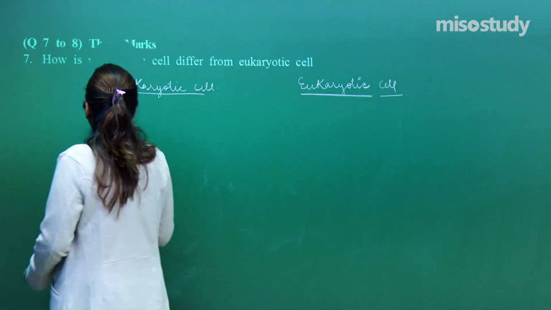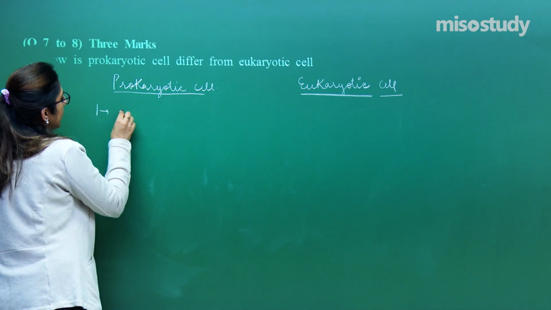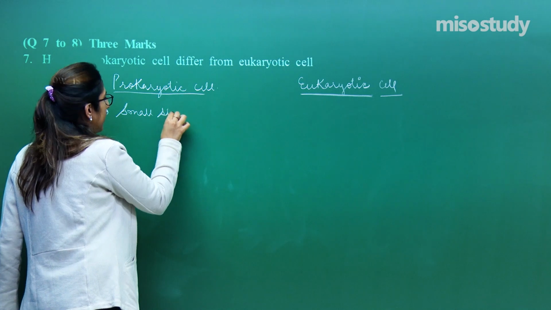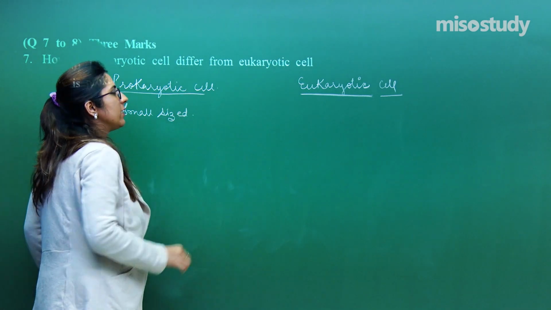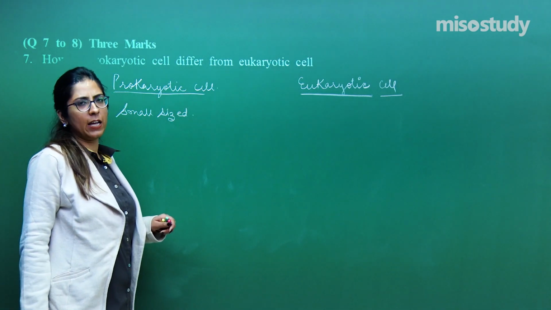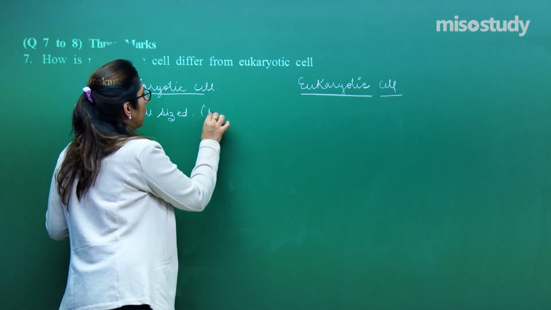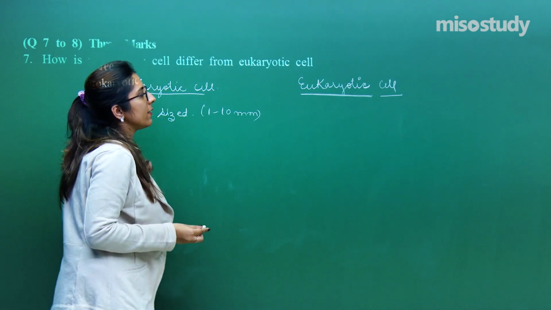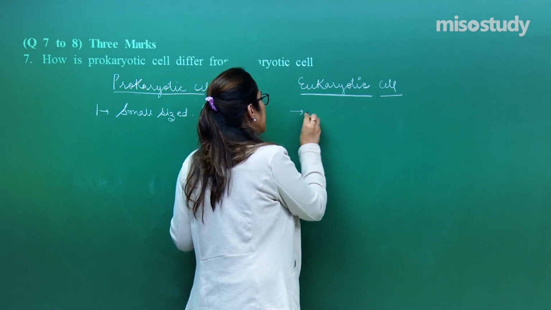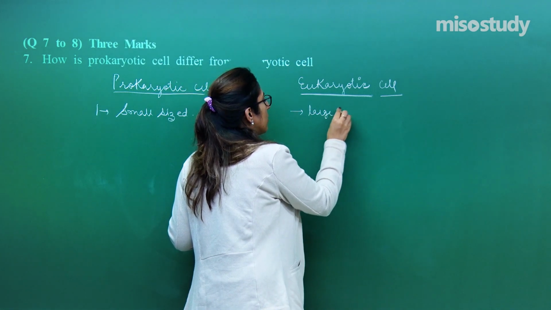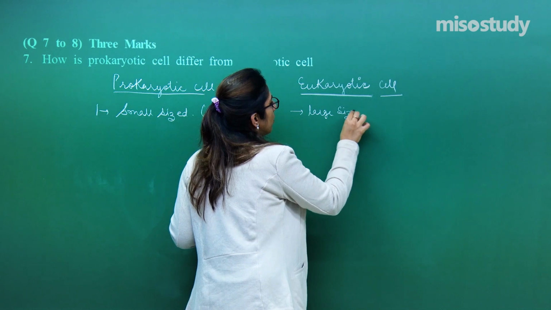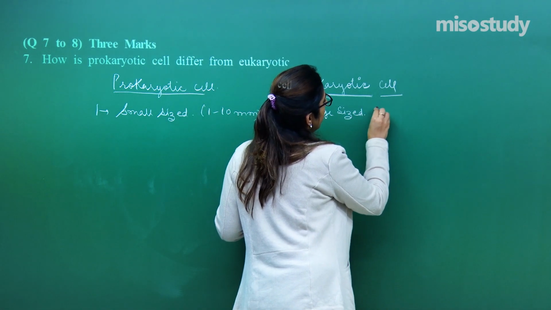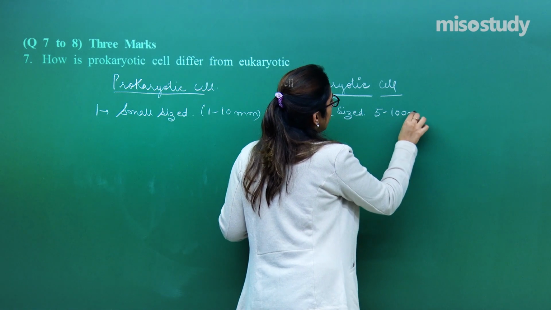So, to talk about the prokaryotic cell, the size is small. I am writing only this: small sized, hardly 1 to 10 micrometer, right? Whereas a eukaryotic cell is of large size, and the size is around 5 to 100 micrometer.